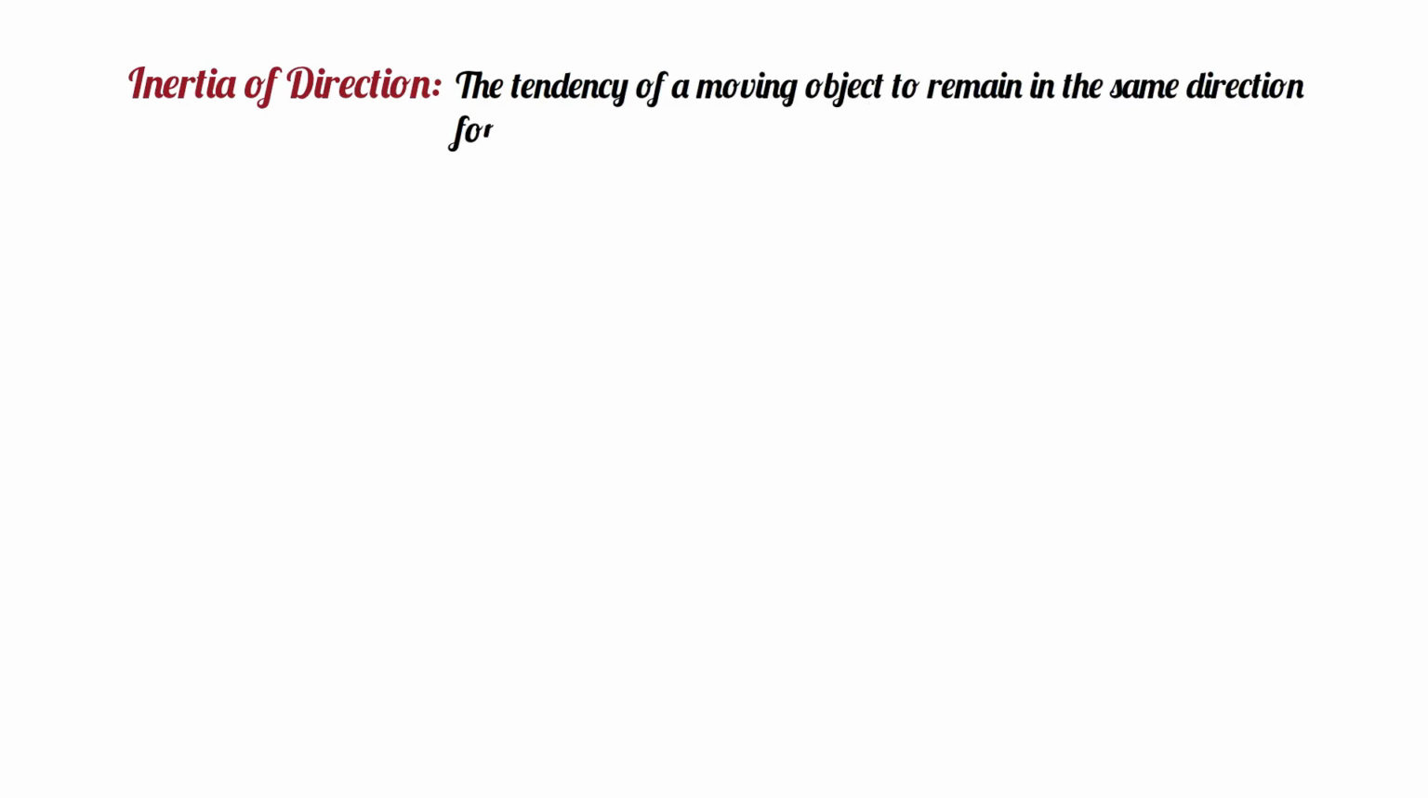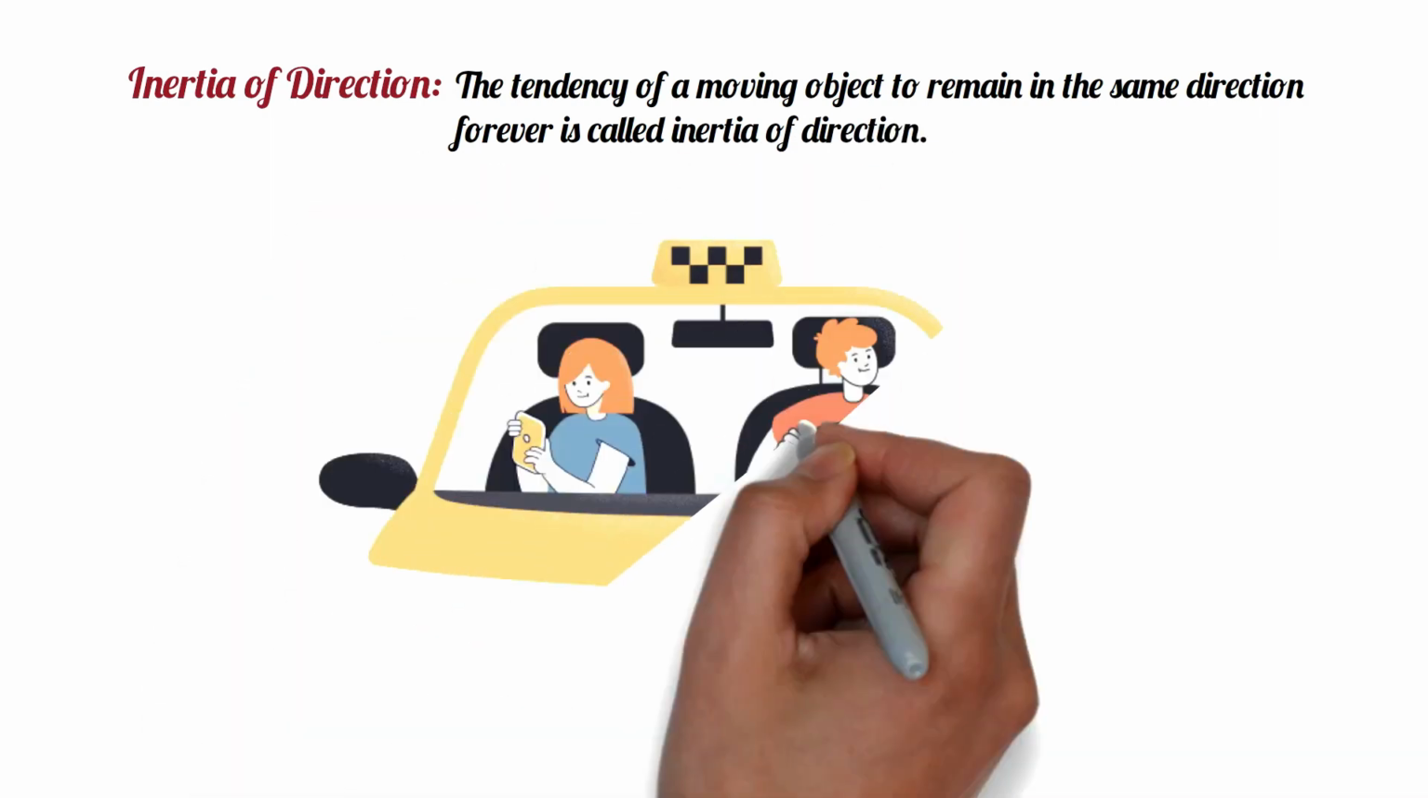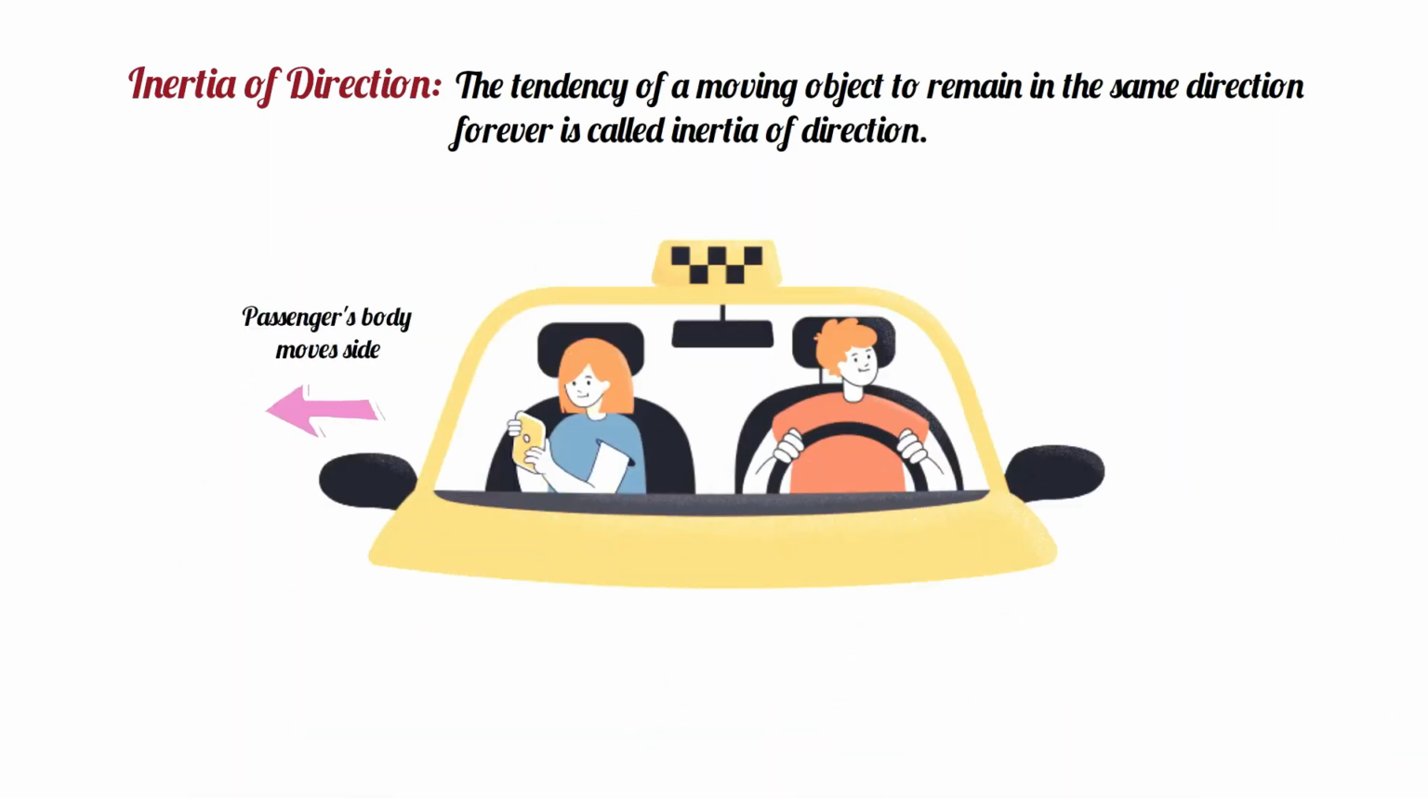Inertia of direction. The tendency of a moving object to remain in the same direction forever is called inertia of direction. For example, in a car, the passenger's body moves to the side when the car makes a sharp turn. If you observe, you will find many more such examples of inertia in your daily life.